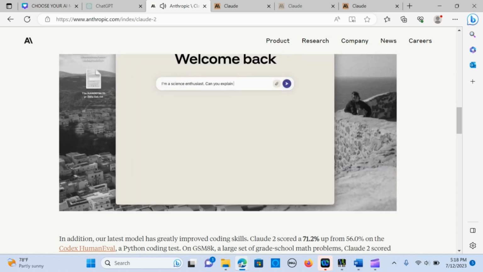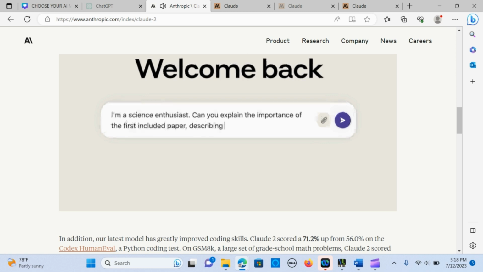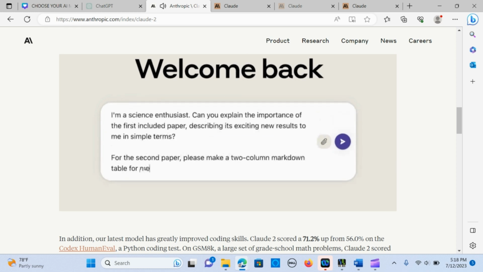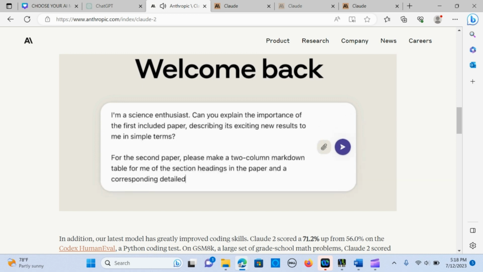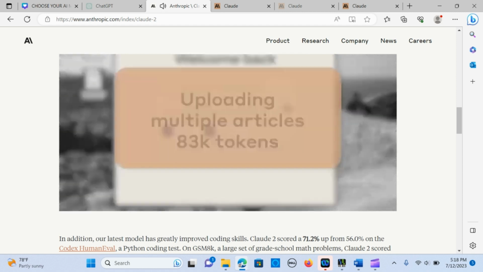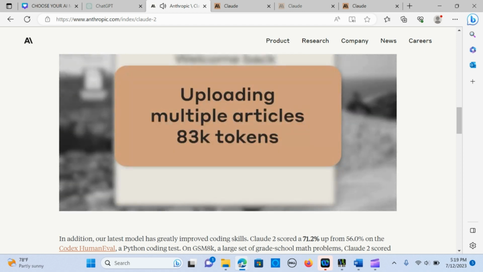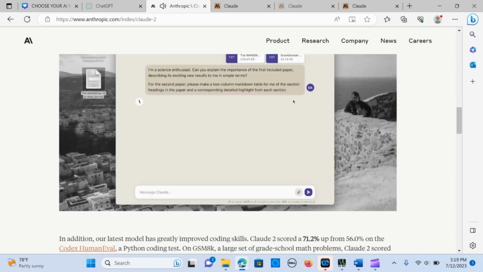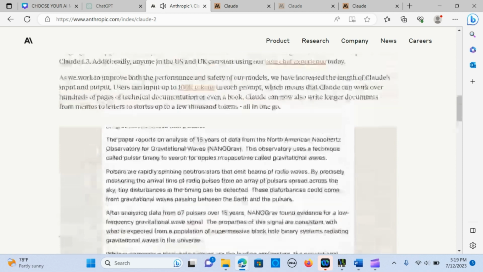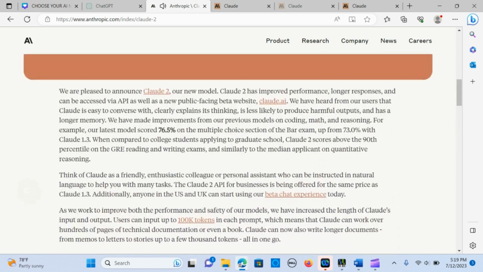Today I want to introduce you to an incredible new AI assistant called Cloudy. Cloudy was created by Anthropic, an AI safety startup founded in 2021. So what makes Cloudy so unique is its constitutional AI approach, which helps ensure it operates ethically and aligns with human values. All right, so let's get into some details here.